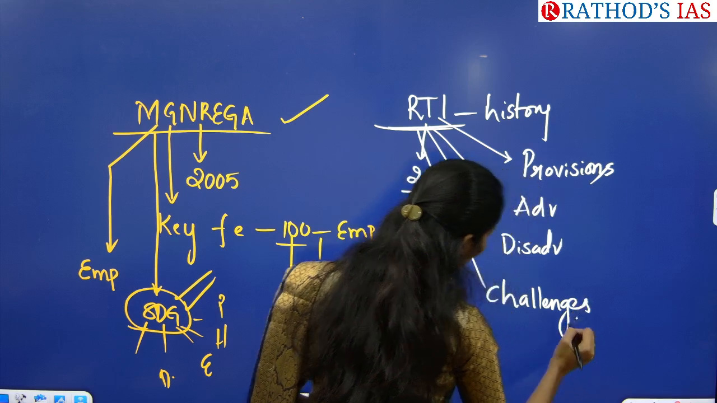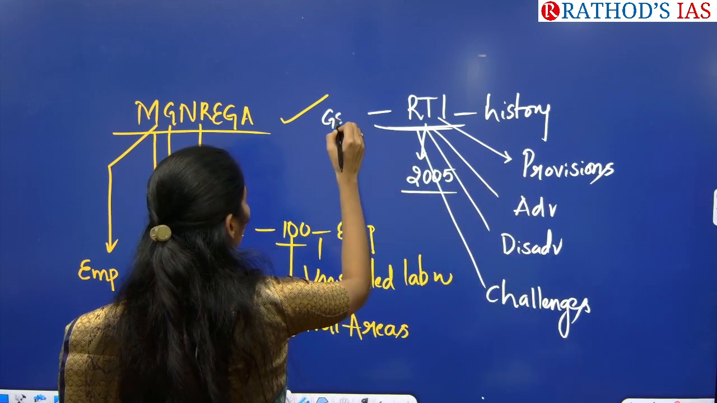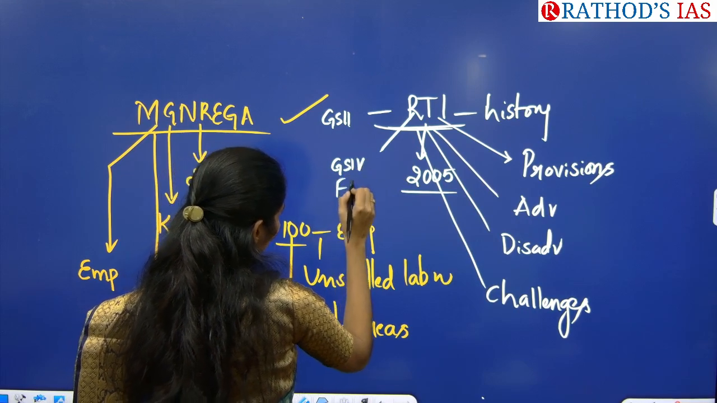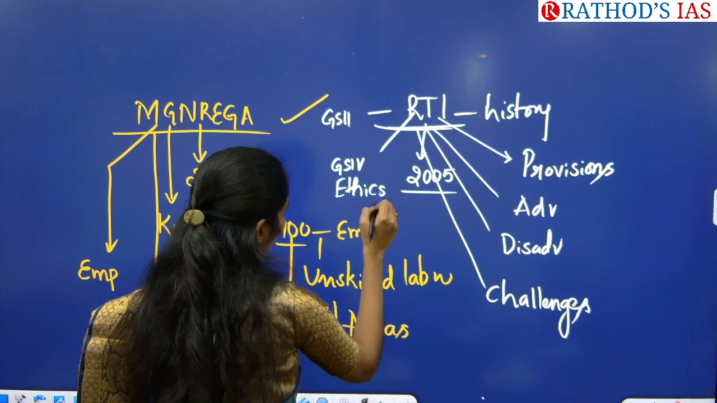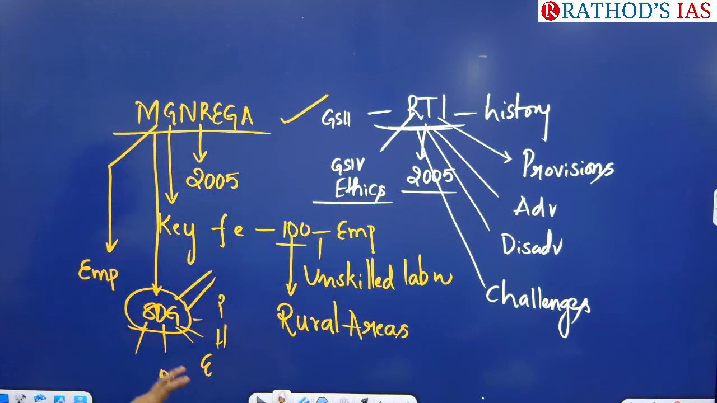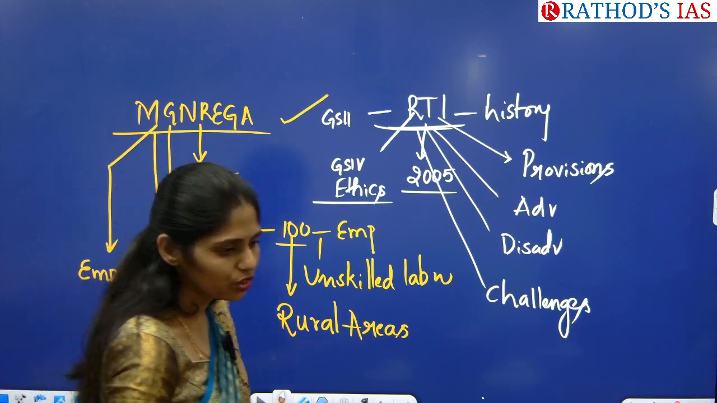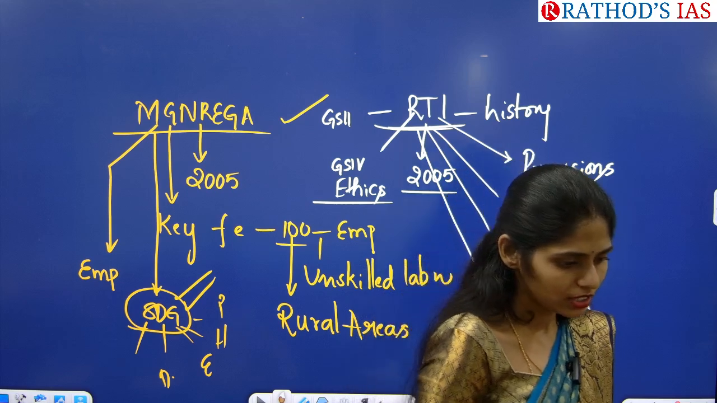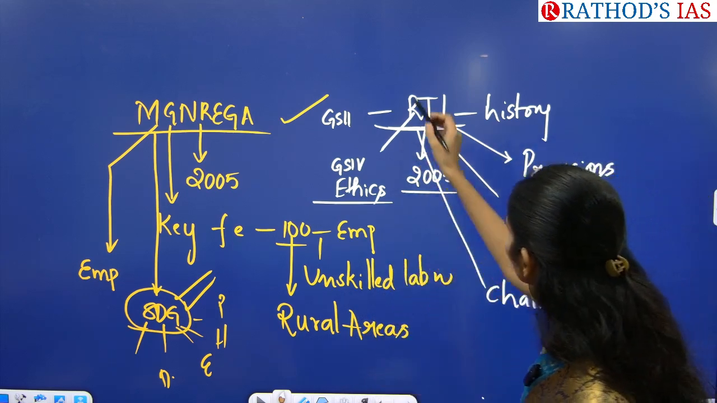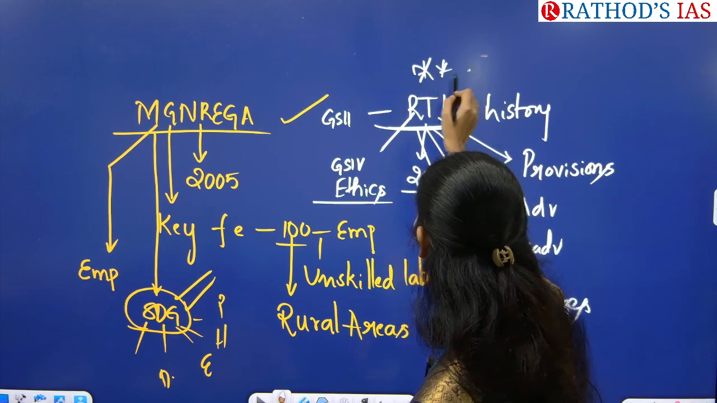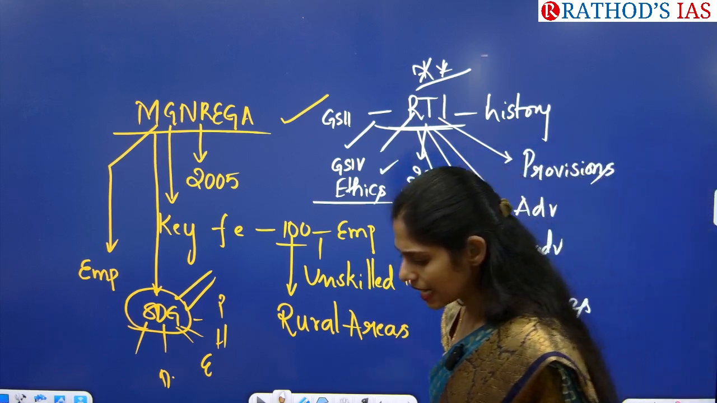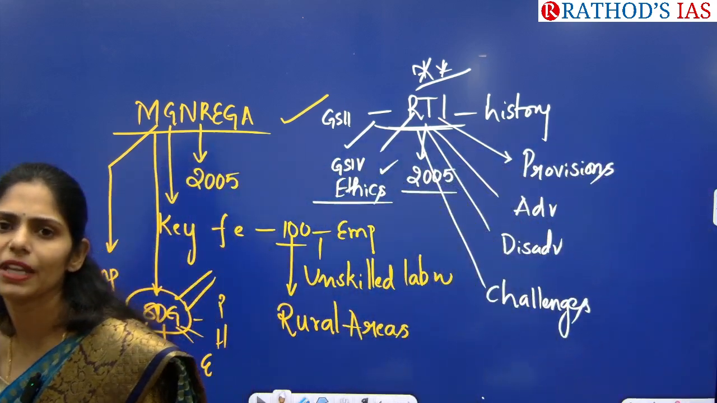You'll be seeing this RTI in your GS paper 2 under governance, and even in your GS paper 4, that is ethics, integrity and aptitude, also in the probity and governance chapter. Because of this RTI, we are ensuring accountability, transparency and decreasing corruption in our governance process. So this will be a very important topic from both your governance and ethics point of view. Now this article is saying that one RTI had been filed